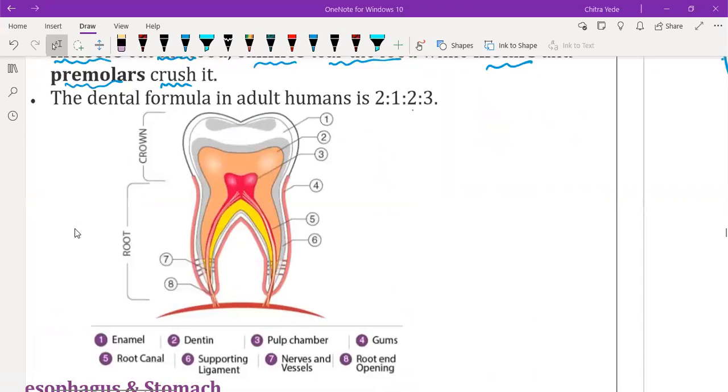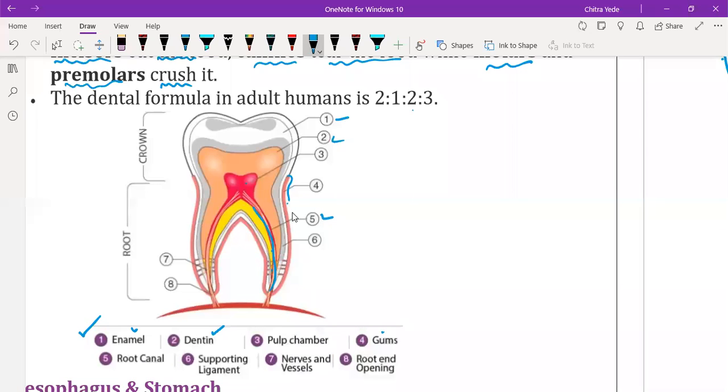First we have enamel, then the second part is called dentine, and the third is called the pulp chamber. The fourth one, see this upper layer, is called the gum. Then the fifth one is the root canal.